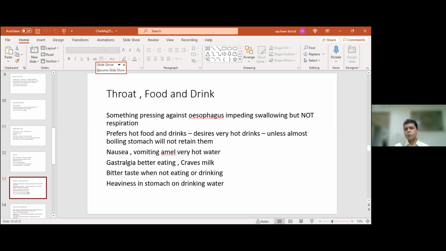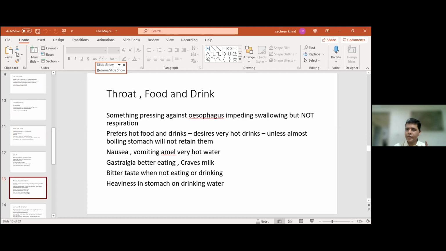Everybody knows this keynote. The word peculiarly in the Materia Medica: desires very hot drinks. They don't just write hot drinks, they write very hot drinks, meaning unless almost boiling water is drunk, the stomach will not retain. Now see, remember, this symptom is not that Chelidonium craves boiling water. The thing is, he will have nausea and vomiting if he drinks normal temperature water.